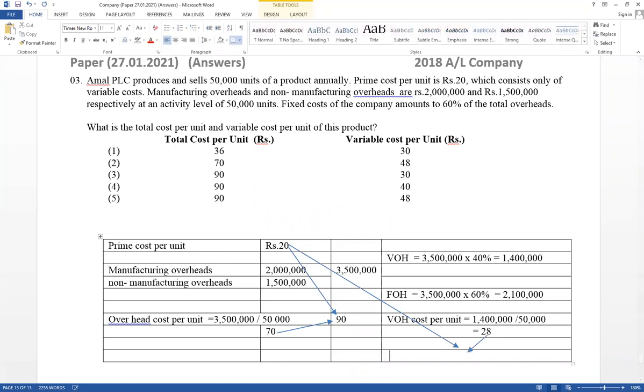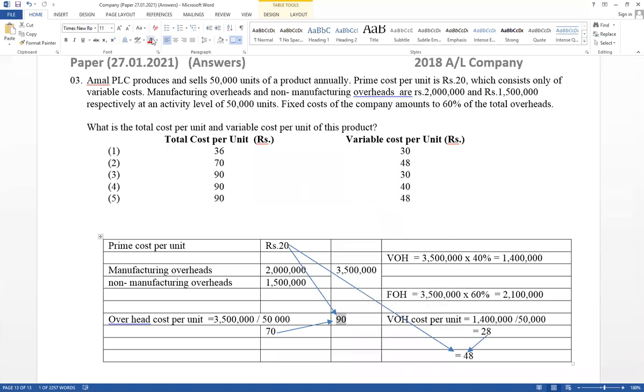Therefore, variable cost per unit equals 20 plus 28 equals 48. Think about how to calculate. Prime cost is variable, as well as variable overhead; it is relevant for 50,000 quantity. Therefore, this is the variable overhead cost per unit. Prime cost is all variable. Therefore, this is the answer.